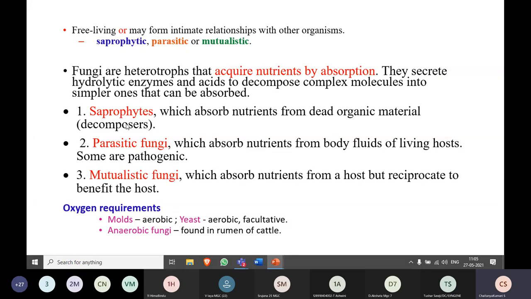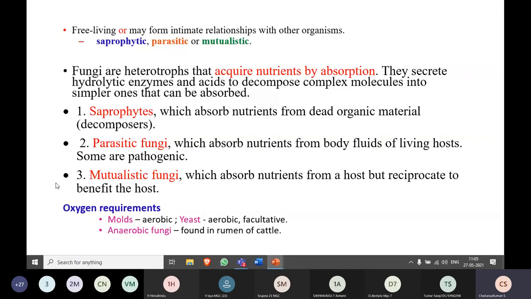That's why the fungi are called good decomposers. Without the presence of fungi in the soil, the whole biomass or dead organic matter would have piled up. Due to the presence of fungi, all the dead organic matter is decomposed within a few days, because these fungi have the ability to produce different kinds of enzymes involved in the decomposition of dead organic matter.